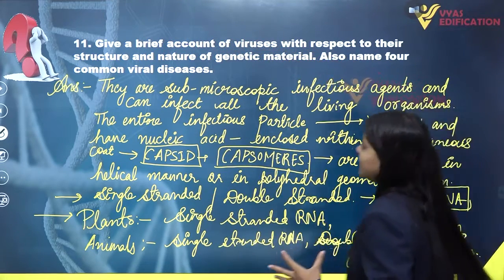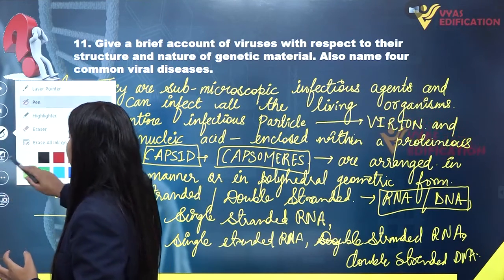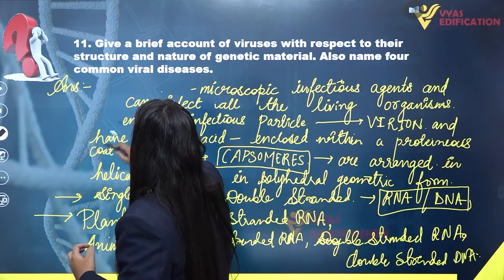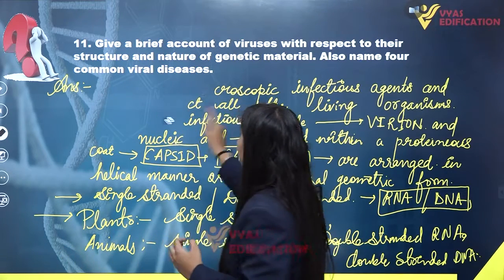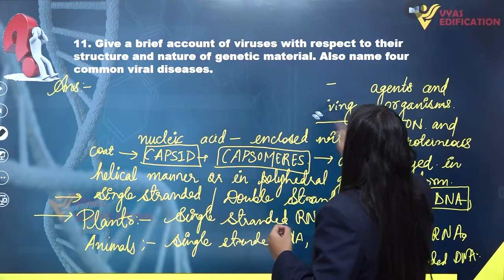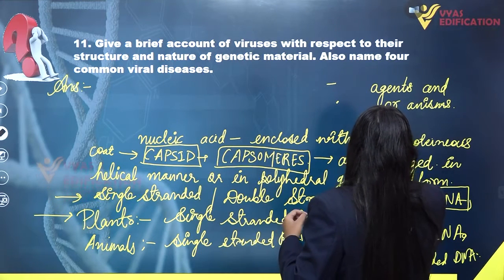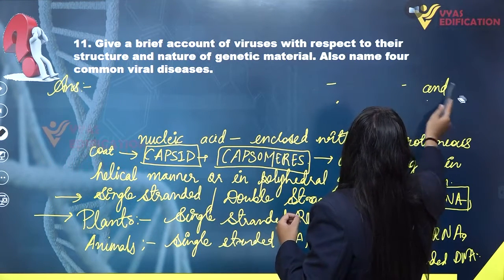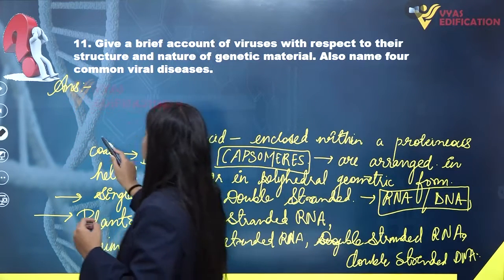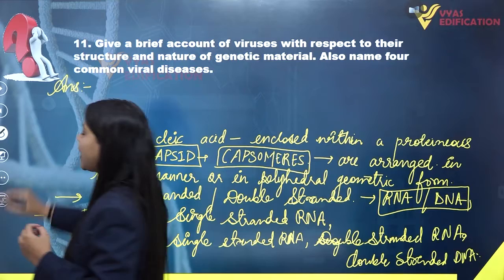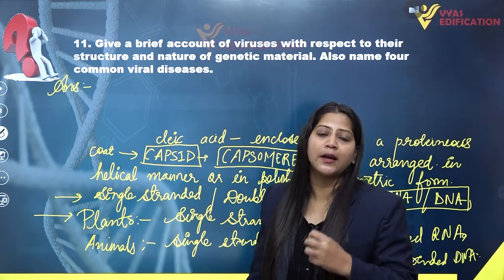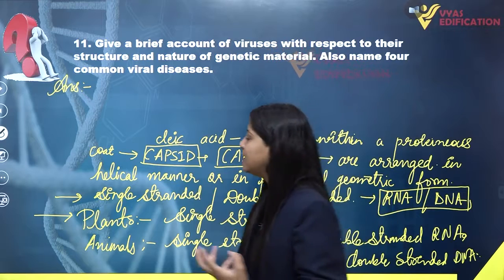Last but not least, the last type of viruses are known as bacteriophages. The name bacteriophage is given to those viruses which are capable of infecting bacteria, because we know that these are infectious materials and can infect all the living organisms present on earth. They can infect plants, animals, and bacteria.